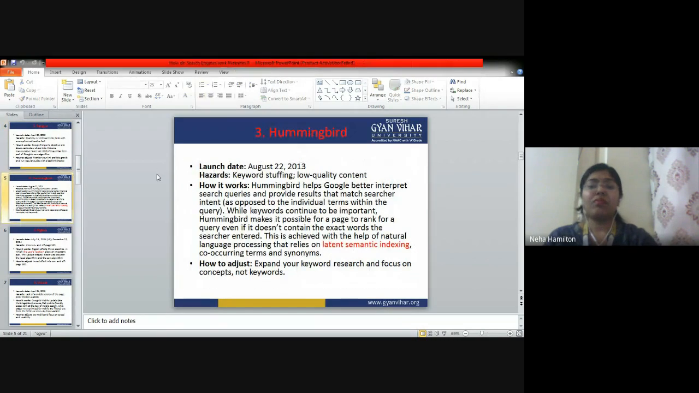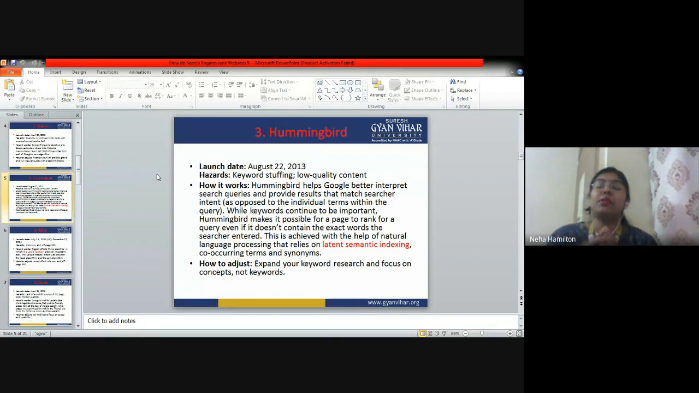Now, the next thing that we have understood is Hummingbird. जब भी Hummingbird word आता है आपके दिमाग में, you have to connect it with semantic indexing. Semantic indexing यानी कि synonyms. Synonyms means same meaning words, right? द्विअर्थी शब्द उनको हम क्या बोलते हैं? Latent semantic indexing. A word which has two same meanings, right?